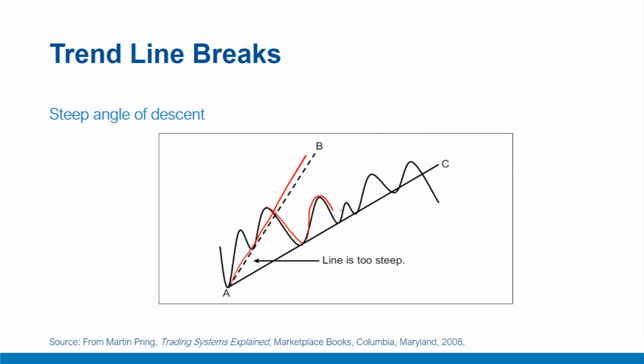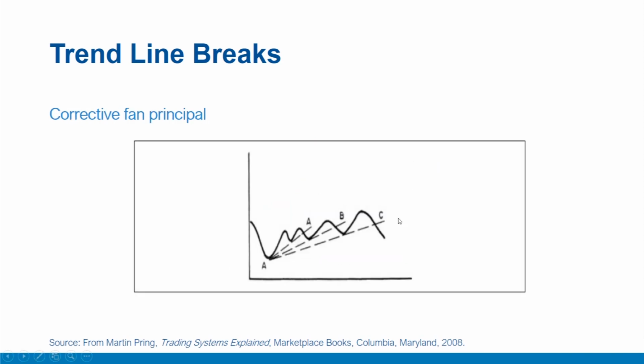However, that has not resulted in a trend reversal, but rather more of a continuation, but with a less steep trend line. Similarly, there is a corrective fan principle where a very steep trend line is violated, only resulting in a less steep trend line. To summarize, the completion of a price pattern, which is sort of a violation of a trend line, can signify either a reversal in the previous trend, in which case it is known as a reversal pattern, or just the resumption of the previous trend. Then it is called a consolidation or continuation pattern, as we saw in this corrective fan principle.